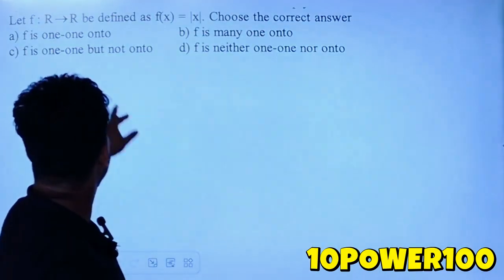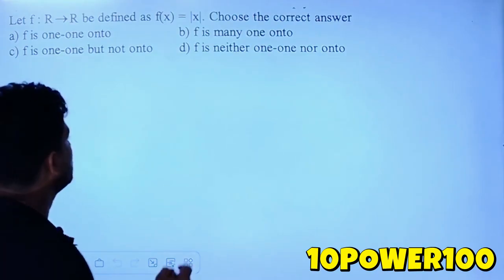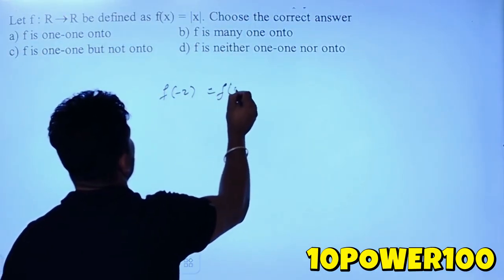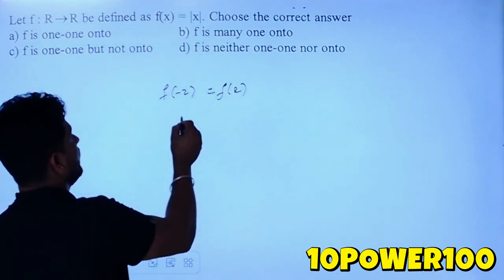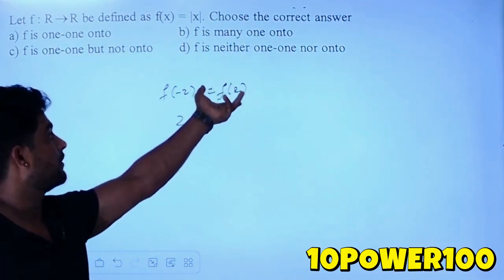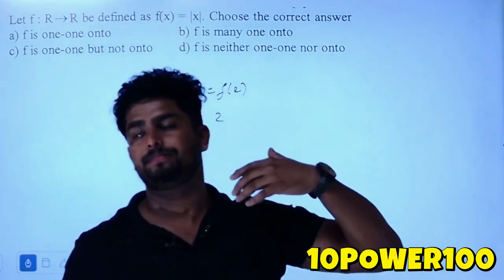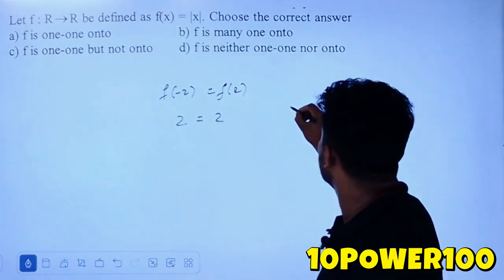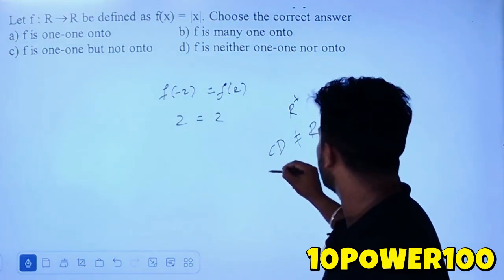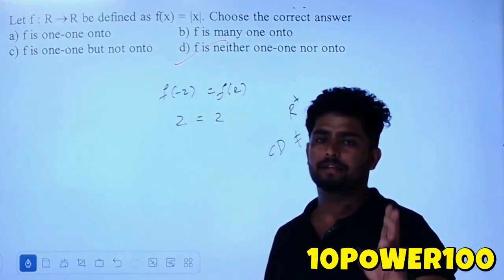Next question. Let f from real numbers to real numbers, f of x is equal to mod x. Choose the correct answer. Now take f of -2 and f of 2. If we put -2 inside mod x we get 2, and if we put 2 we get 2. So for -2 and 2 the output is 2 only, so that is not one-one. And here the codomain is real numbers, but the range will always be R plus. So codomain is not equal to range, so that's why it is not onto. We can conclude here that f is neither one-one nor onto. So option D is the right answer.